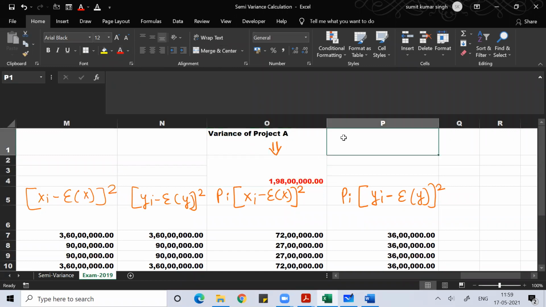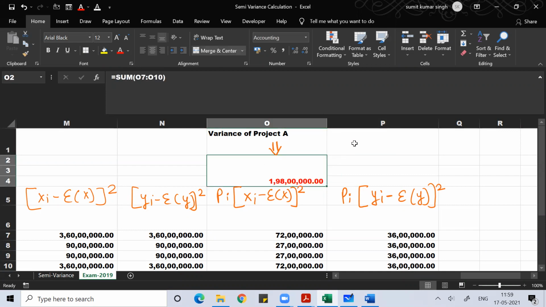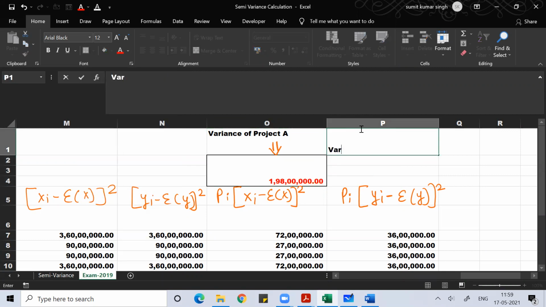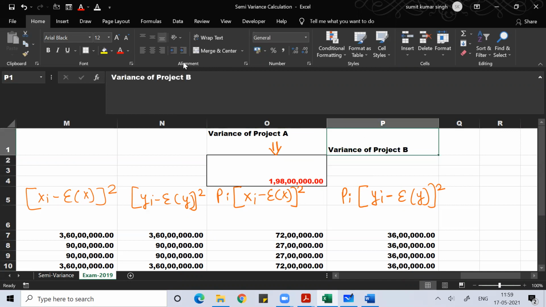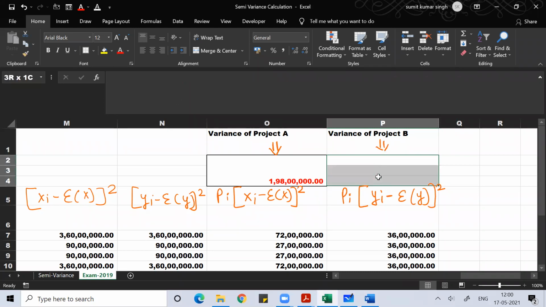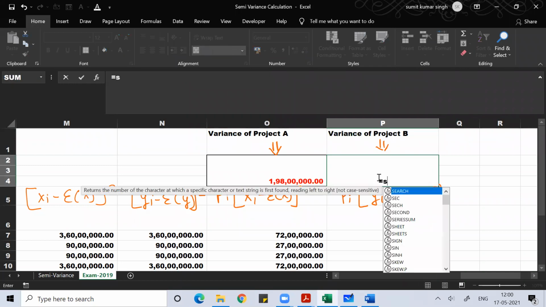Okay, similarly, I can find the variance of project B. If I want to know the variance of project B, you simply do the sum total of this.